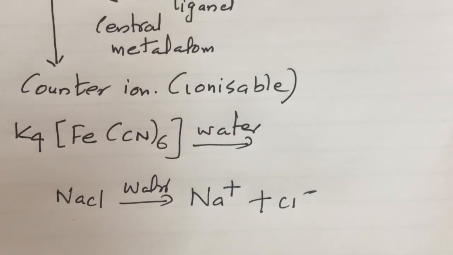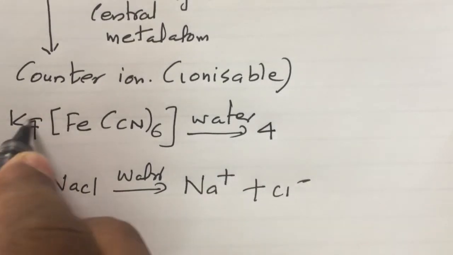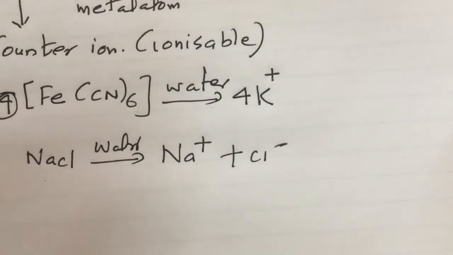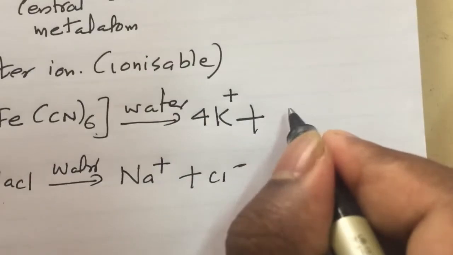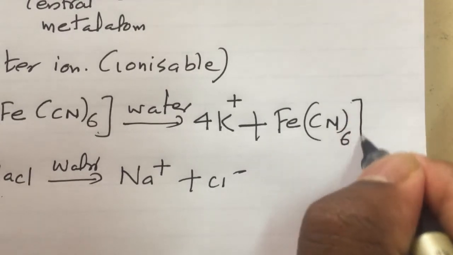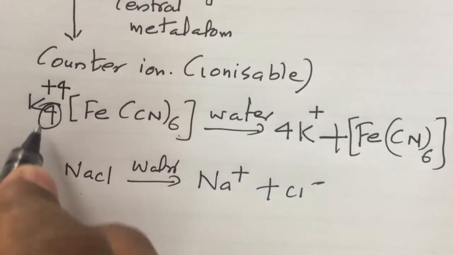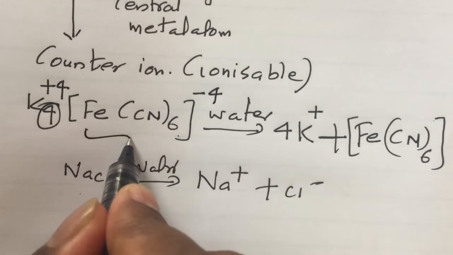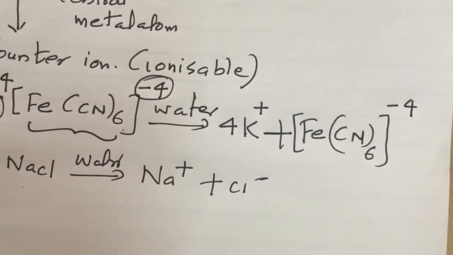In coordination compounds also there will be a dissociation, but the dissociation is like this: 4K, then what is the charge of K? Plus, so 4K plus. What is remaining? Fe(CN)6. K4 is plus 4, K charge is plus 1, so plus 4. So what about the charge of this box? Minus 4. Together the charge is minus 4. So it becomes [Fe(CN)6] minus 4.